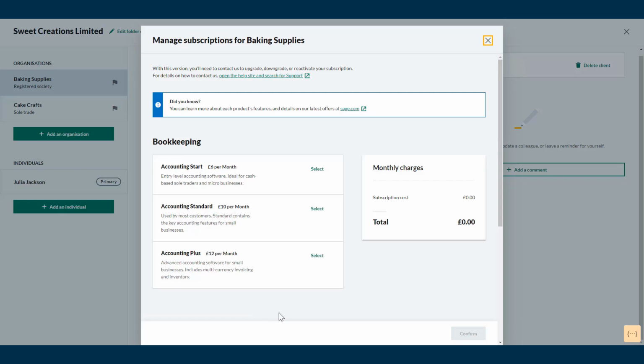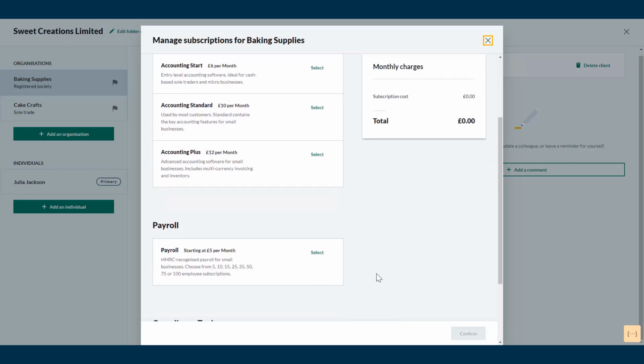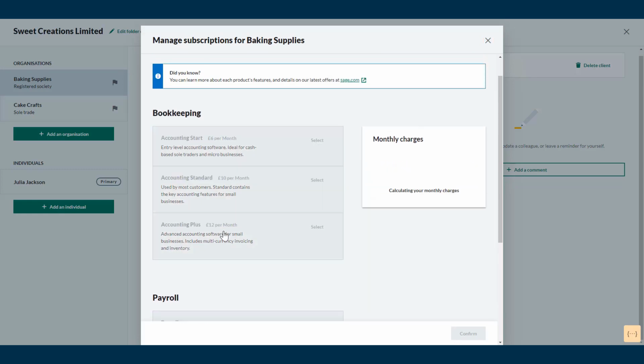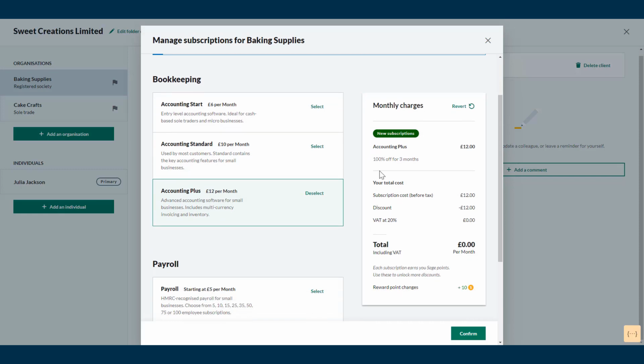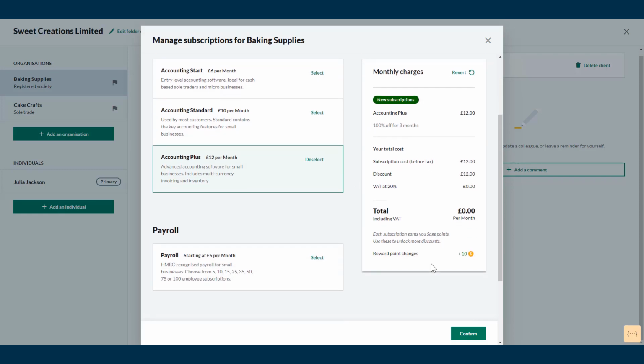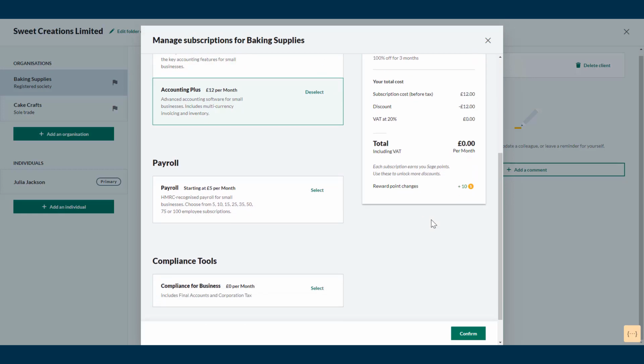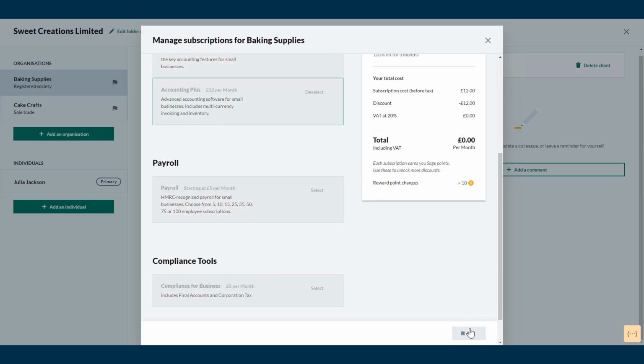You can now see what subscriptions are available, and because this is a company, we've got the option of accounting, payroll, and compliance. In this instance, I will choose to add Accounting Plus. Each time you purchase a subscription for a client, you will be able to earn Sage points for the practice. The more Sage points accumulated, the higher the level of discount is available. For example, by adding Accounting Plus, we're also adding 10 reward points. Confirm those changes by clicking Confirm,